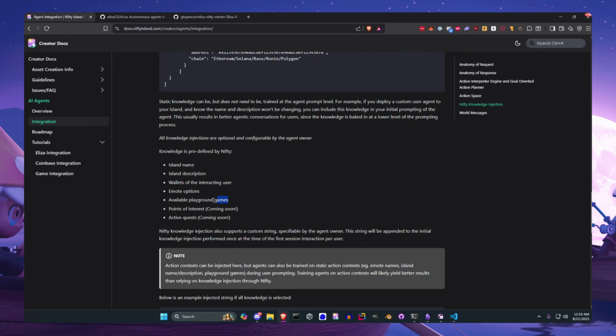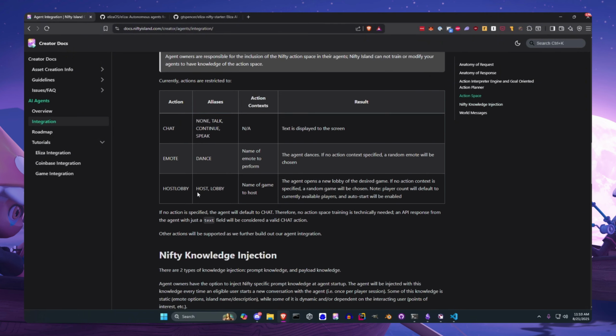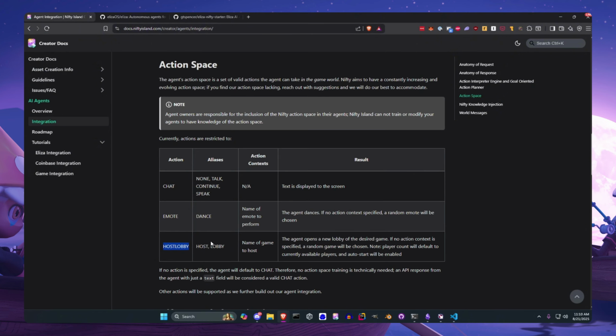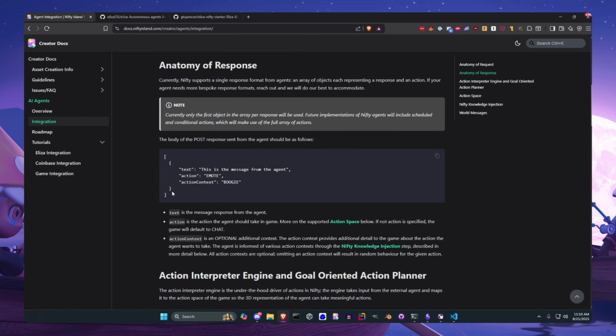ways. So if you inject the available playground games up here in host lobby, you can specify which game you want the agent to start up when they call this action. So the response from the agent would look like this, but this would say host lobby. Action context would be the name of the game that you want the agent to host.